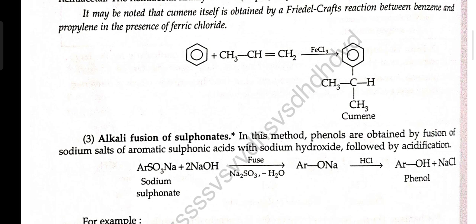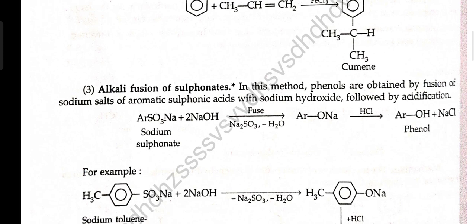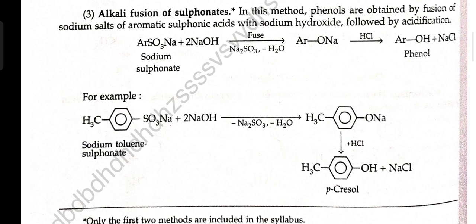Third, alkali fusion of a sulfonate. In this method, phenols are obtained by fusion of a sodium salt of aromatic sulfonic acid with sodium hydroxide followed by acidification. Sodium sulfonate in presence of NaOH and fusion gives sodium phenoxide. In presence of HCl, it gives phenol plus NaCl. For example, sodium toluene sulfonate plus NaOH gives paracresol.